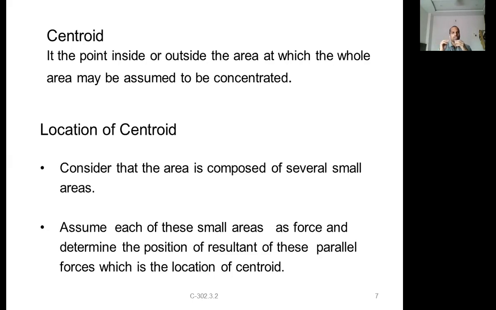And determine the position of the resultant. In the case of center of gravity, there is no need of assumption. The particle itself has its own weight, which is nothing but the gravitational force on that one particle. That itself is a force, so we have to calculate the resultant of that force. In this case also, you assume each area is one force.